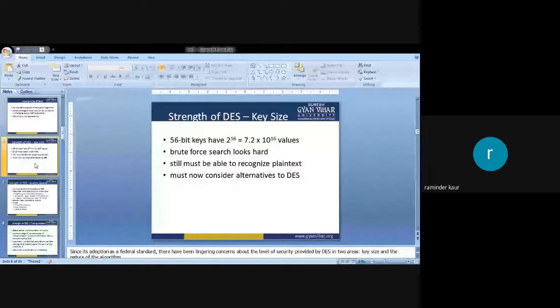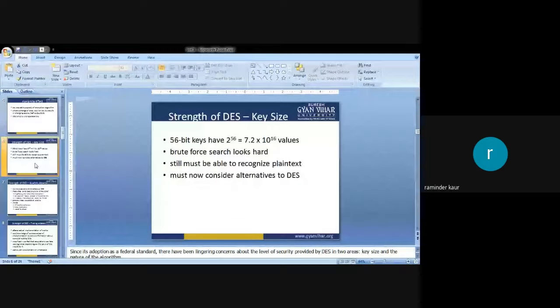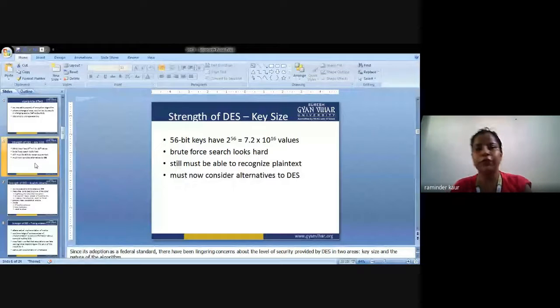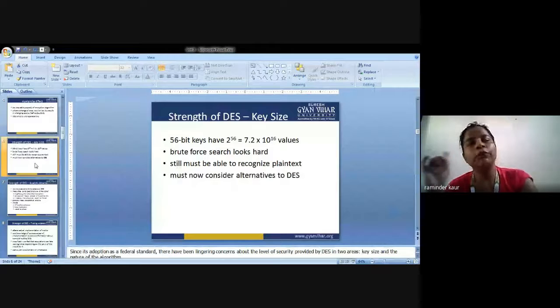So similarly, what is the strength of the DES? It is having a 56-bit key, obviously 64-bit into 56-bit, and it is having 2 raised to power 56 combinations. Now you can multiply 2 into 2 up to 56 times, and you can see what is the power of the bit size of the key.